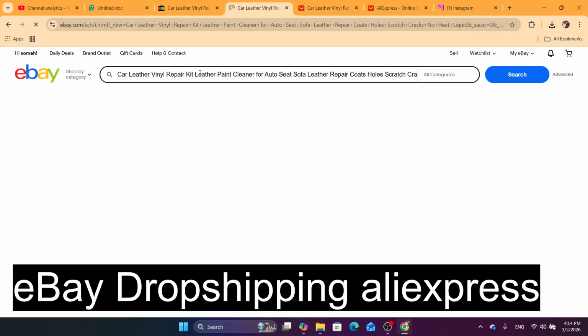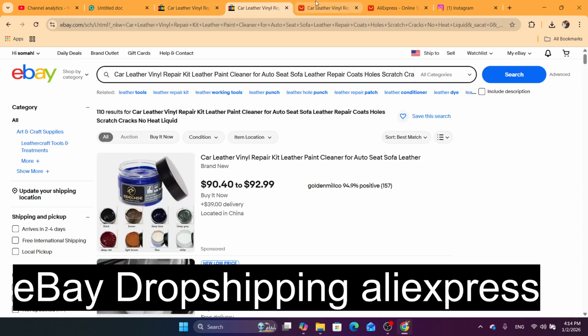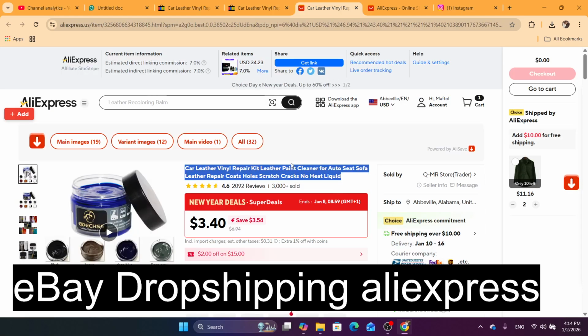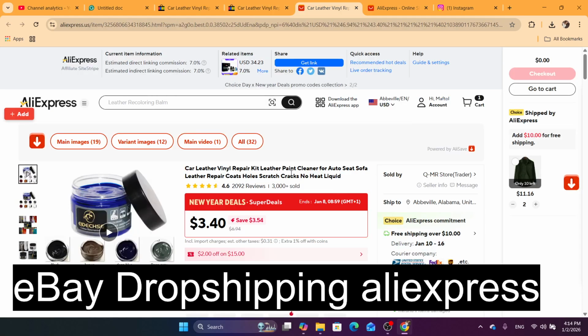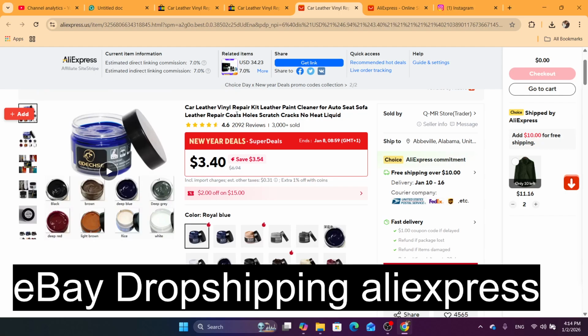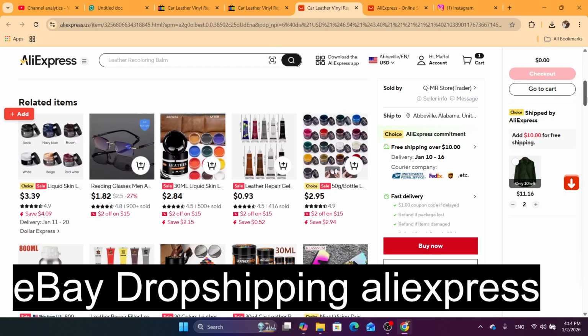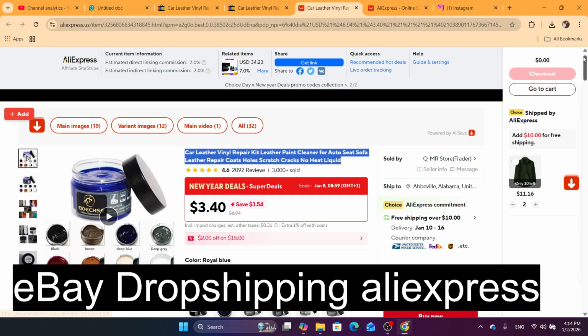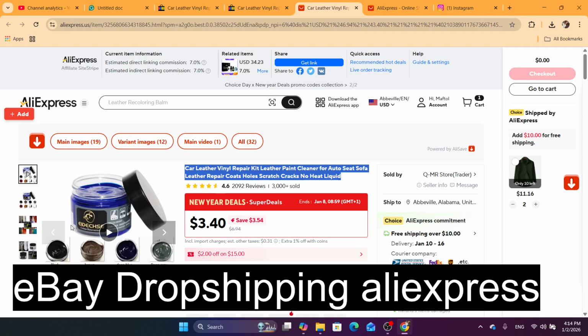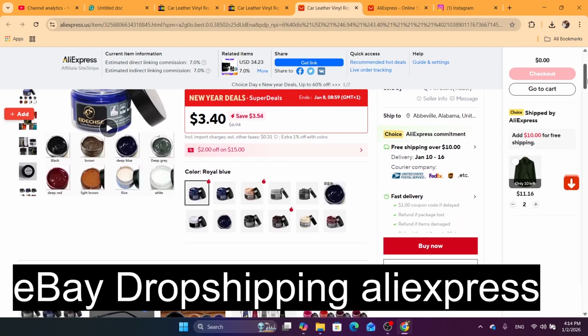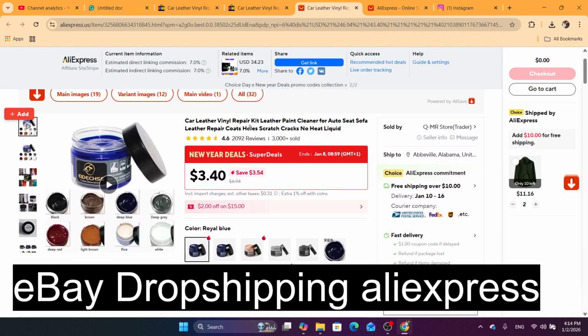The reason why we need to do this is because we want to find other dropshippers that are using AliExpress to dropship. This will help you find other dropshippers. You can use any product, not this one. Just find dropshippers that are selling the exact same product. We want to find out if this product is proven to work on eBay or not.